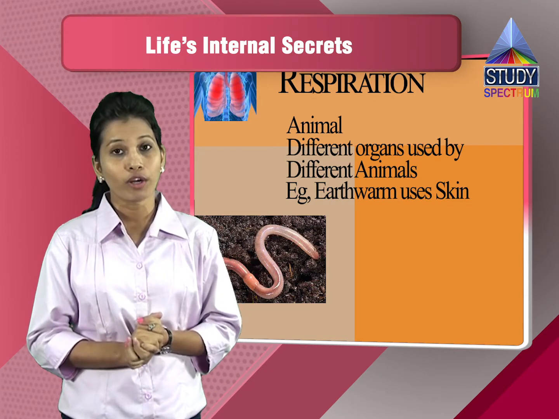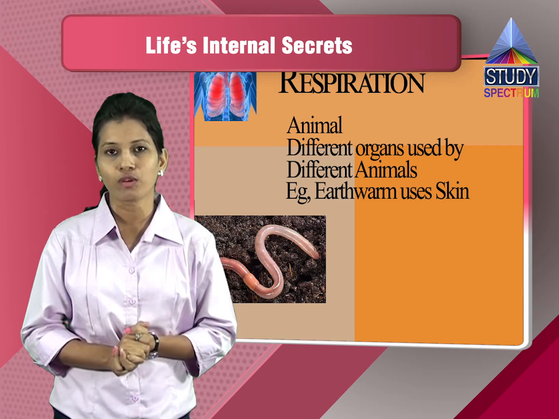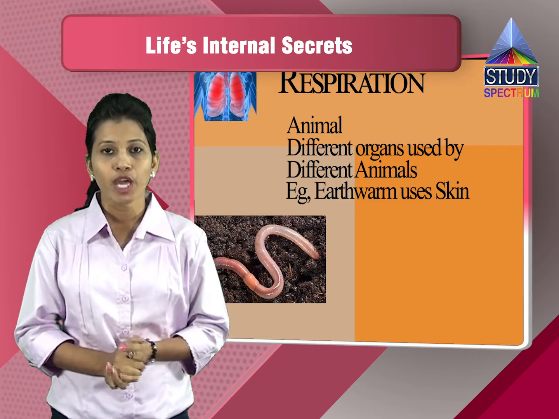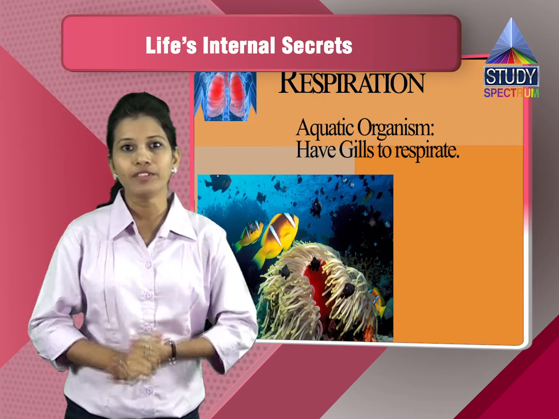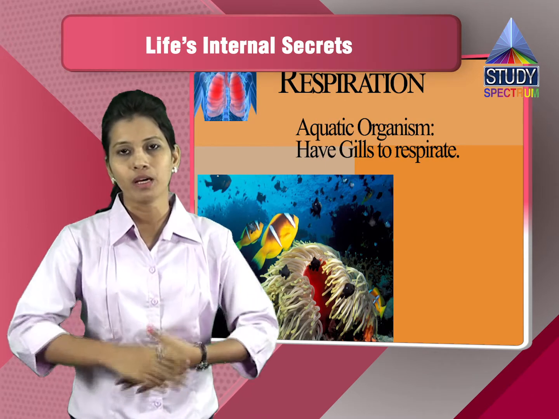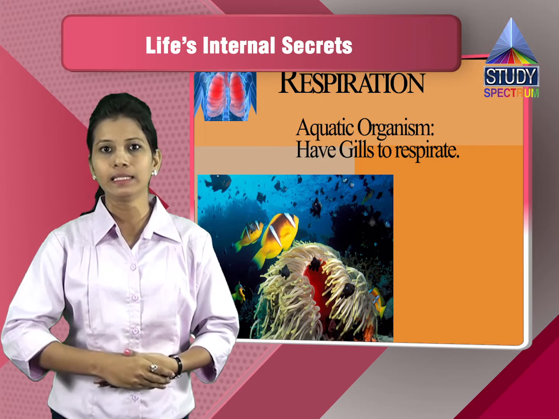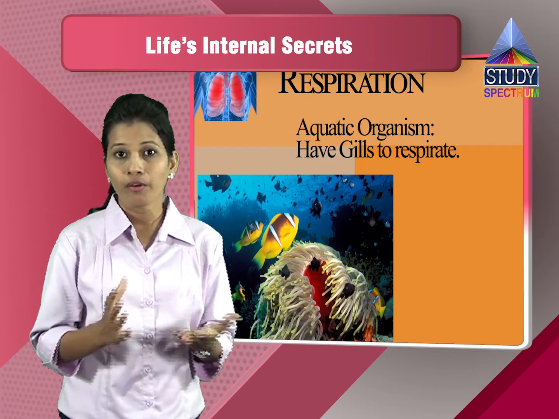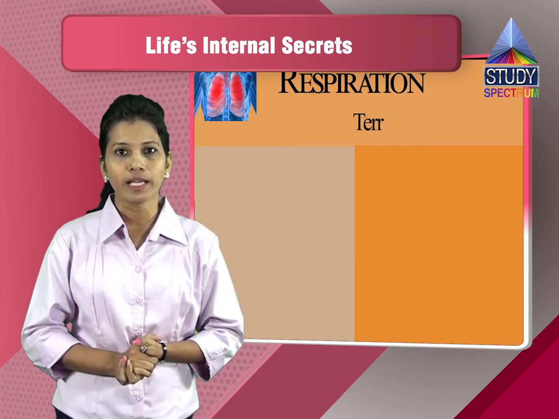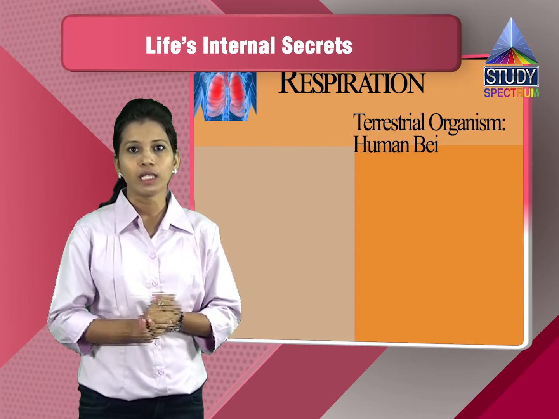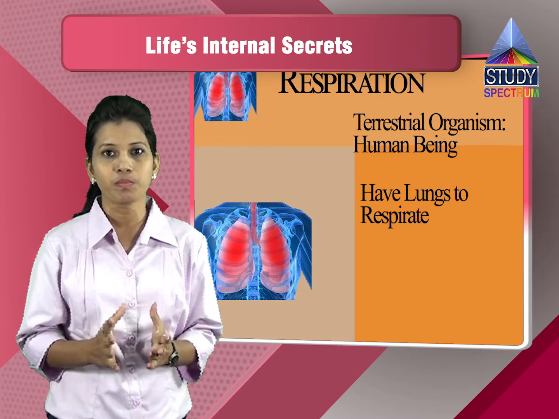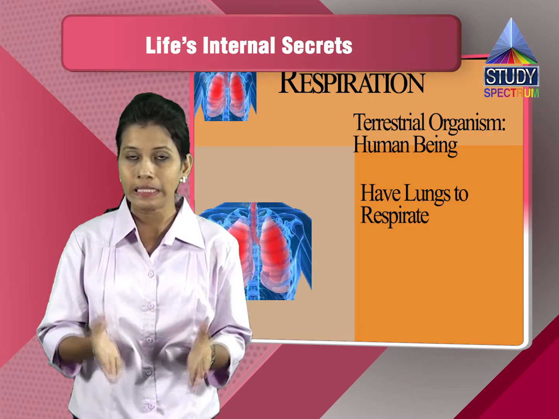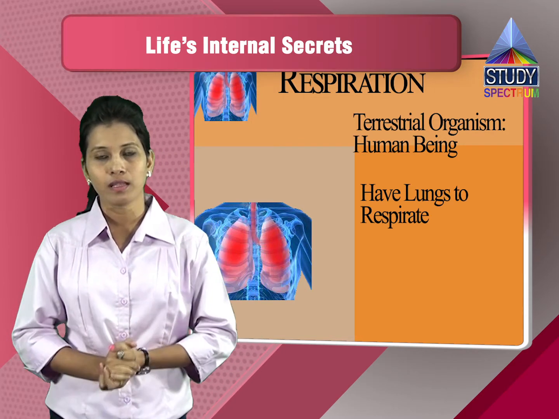So the organ for respiration in the case of earthworm is nothing but the skin. If you take organisms like aquatic organisms, these have gills which help in the exchange of gases, and these gills help in respiration. Now in the case of terrestrial organisms like human beings, we have lungs as a respiratory organ, and the main respiration takes place in the lungs, that is, the internal respiration takes place in the lungs.